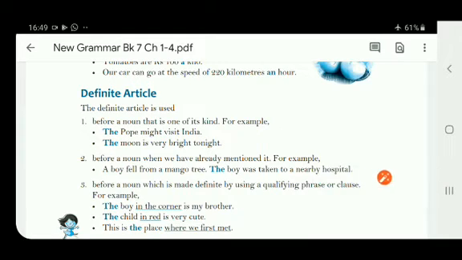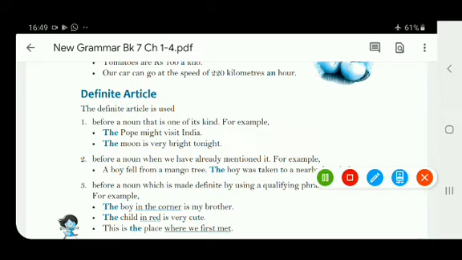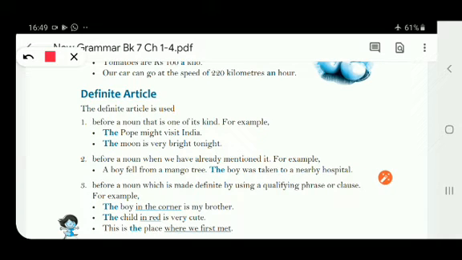For example, the Pope might visit India. So why have we used the before the Pope? Because the Pope is one of its kind. It means we are talking about a person who is the only one of its kind. Number two, the moon is very bright tonight. So we are talking about the moon because we have only one moon, right? So when we are talking about a specific thing, we use the article the.